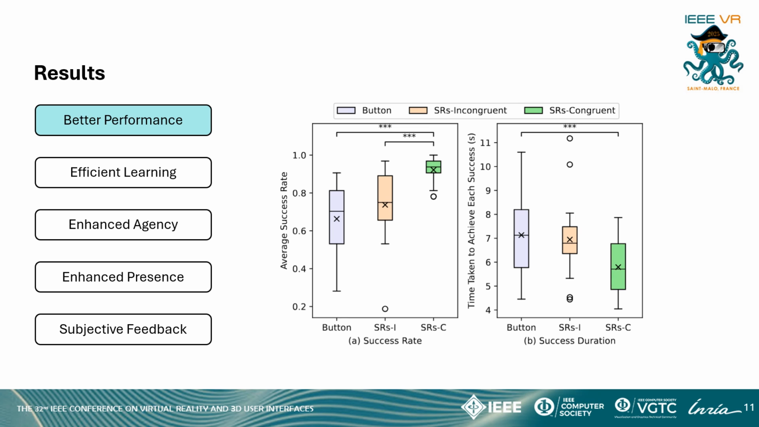The results show that the sensorimotor regularities congruent method enabled significantly higher success rate compared to both mid-air button and the sensorimotor regularities incongruent method, and it also enabled significantly shorter time to achieve each success compared to the mid-air button.